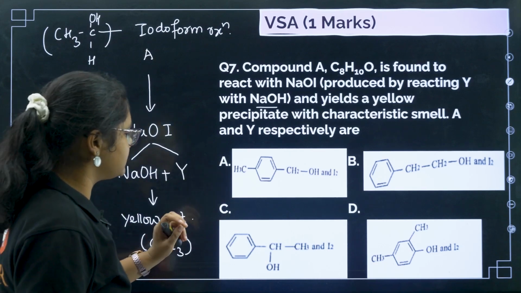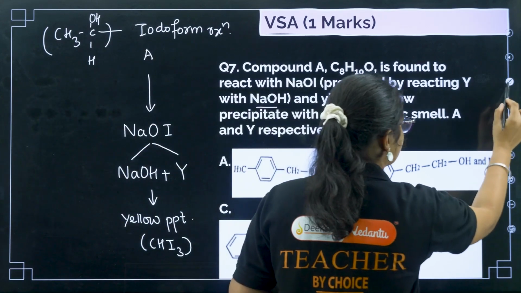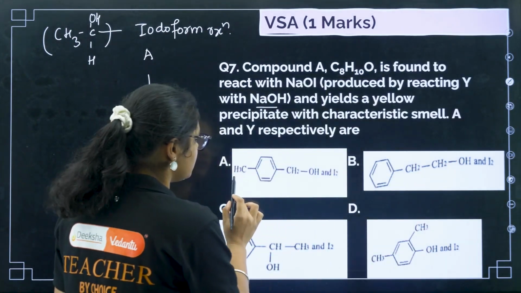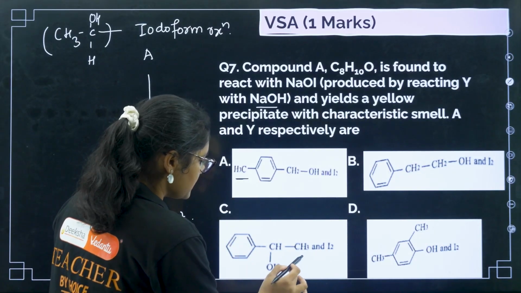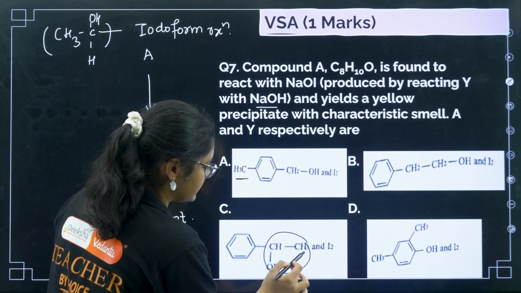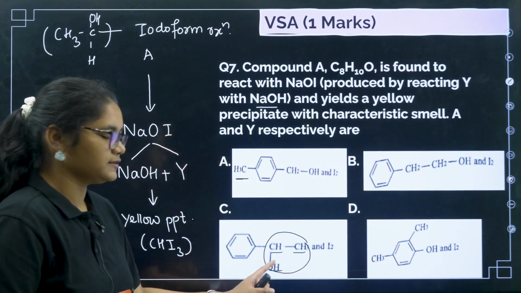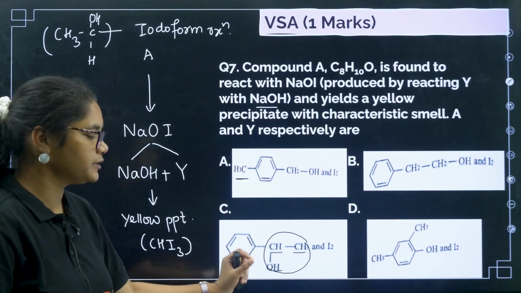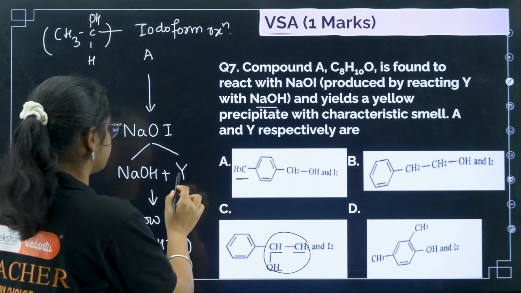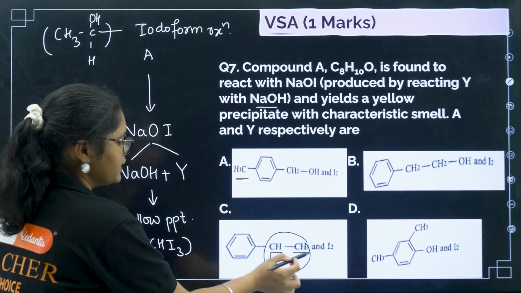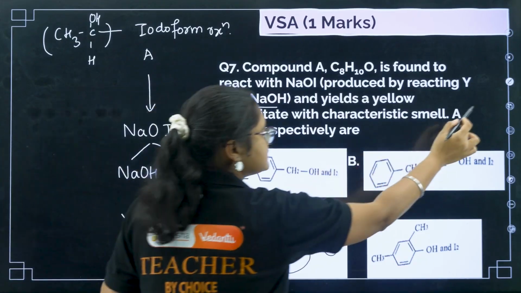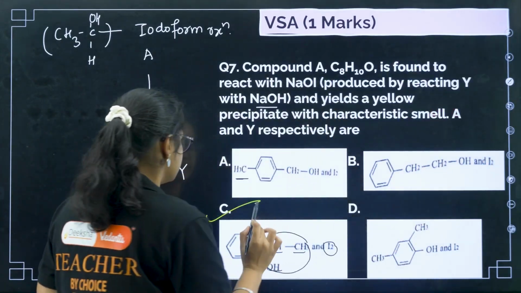Now where can we find this CH3CHOH group? Let me see the options. So here we don't have CH3CHOH. Here you can see here CH3CHOH group is present. So this one will show iodoform reaction, and NaOH will react with I2 to give you NaOI. So that is why I2. So the correct answer here is option number C.